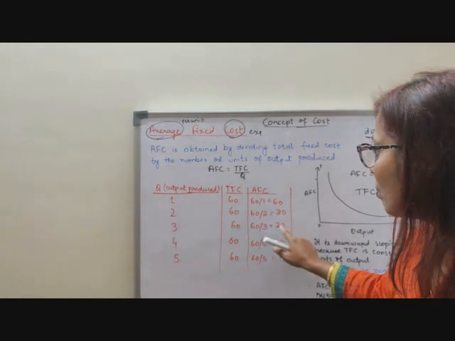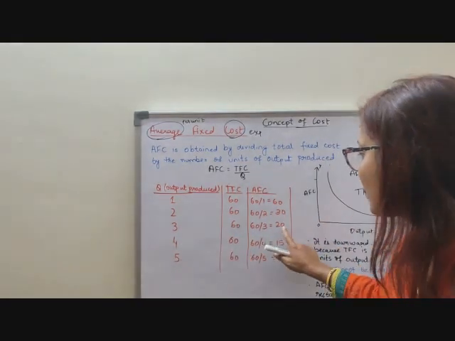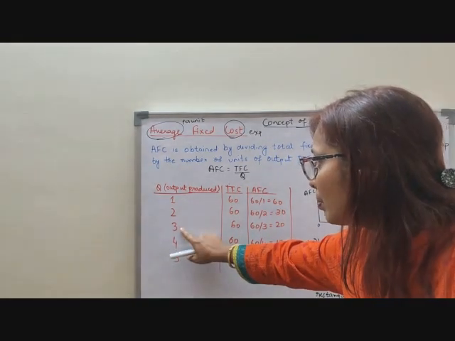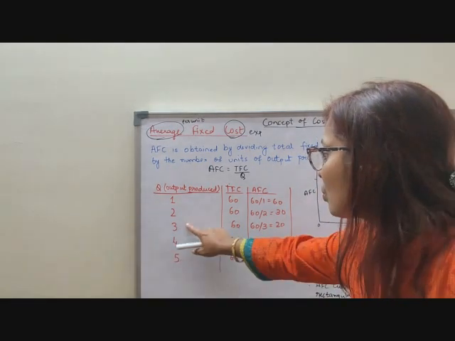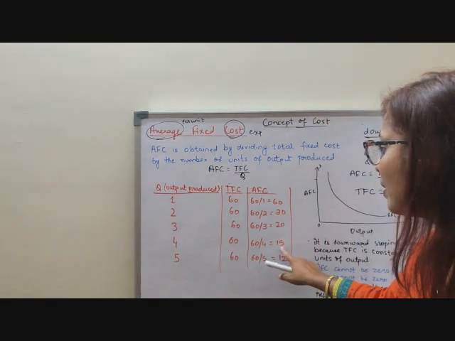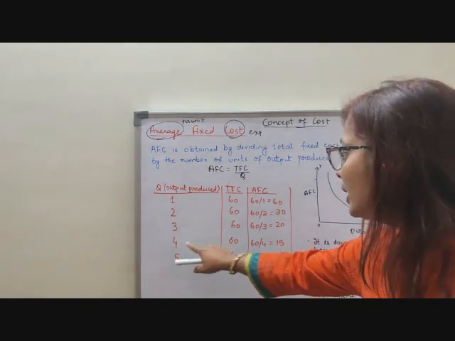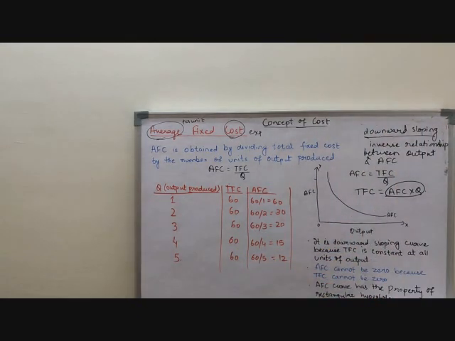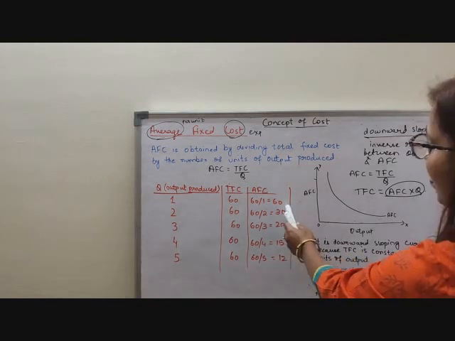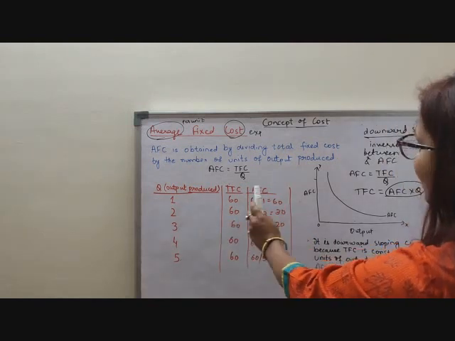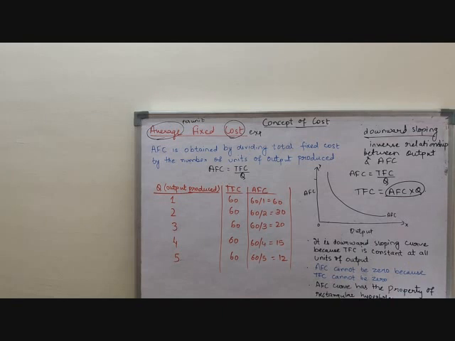Suppose AFC is 20 here and quantity produced is 3. So 20 into 3 is 60. In the same way, AFC is 15 and output produced is 4. So 15 into 4 is 60. Clear, children? If you multiply AFC with the output, you will get the same value of TFC.